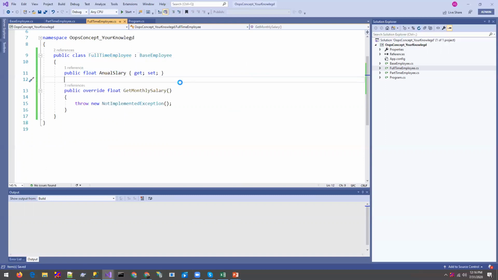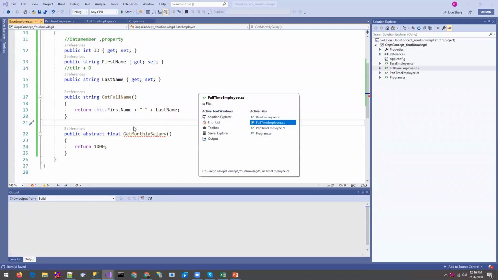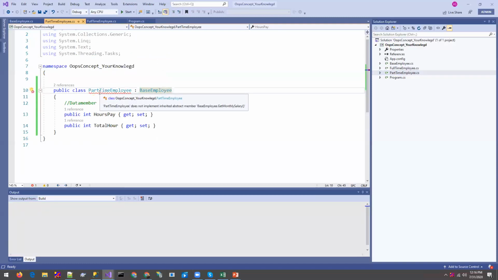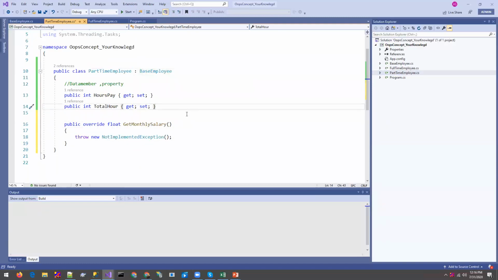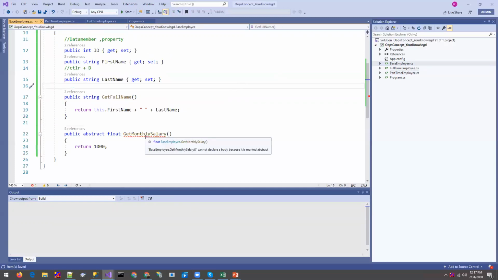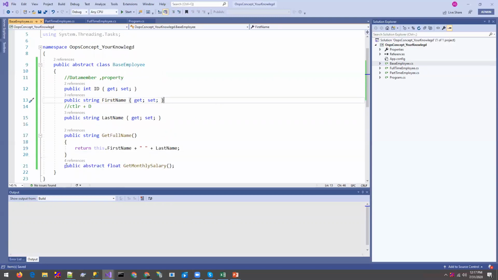If you have defined any method in an abstract class as abstract, you should define that method in the full-time employee or in a derived class. Okay, so let's just make it the same as part-time too. Now you can see that error is gone. Let's check the employee salary: cannot declare a body. That's a huge thing over here. When you define any method as abstract, you cannot define the body of that method over here, because it is going to be resolved at runtime.